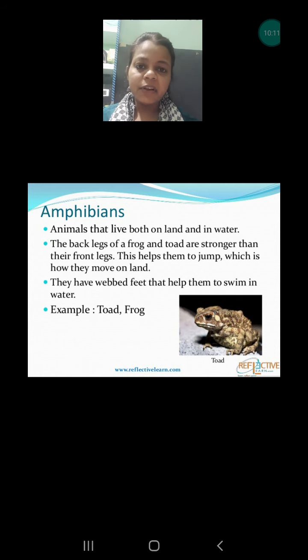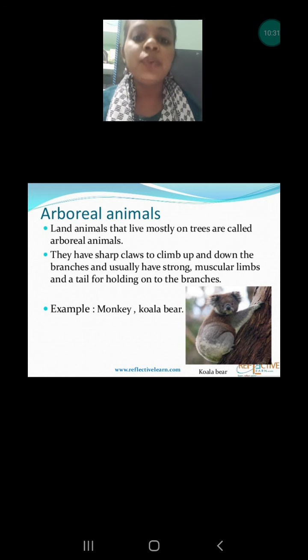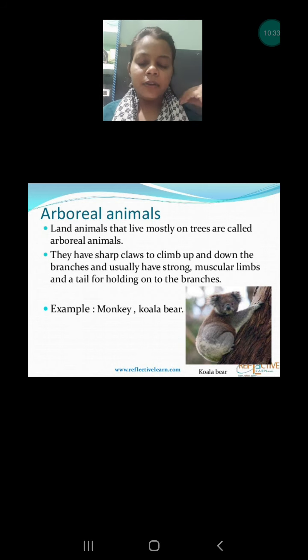Just now I told you a frog has webbed feet that help it to swim in the water, and the same webbed feet help it to take support during jumping on the land. So this type of adaptation is found in amphibians. Next are arboreal animals. Arboreal animals are those animals who spend most of their time on the trees, and if they are living on the trees, they have to climb on the branches and move from one tree to another tree.